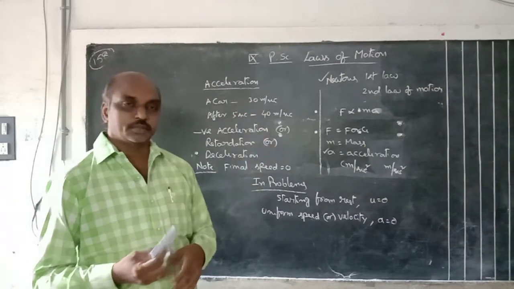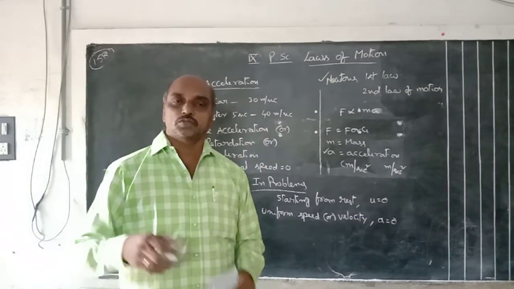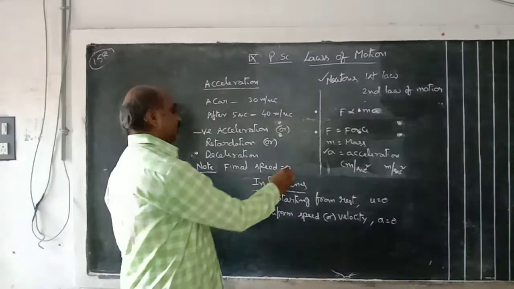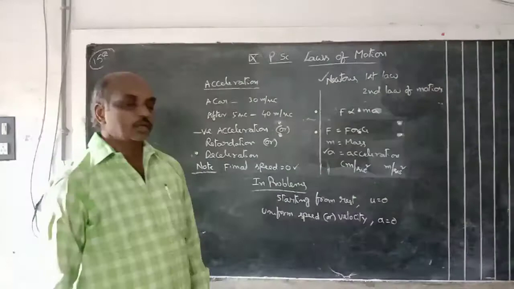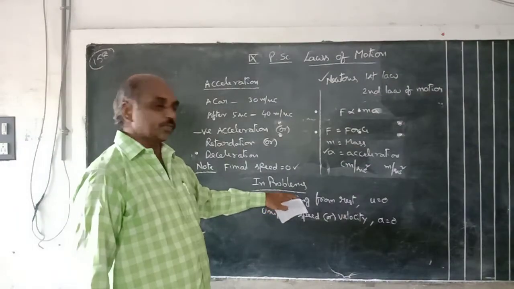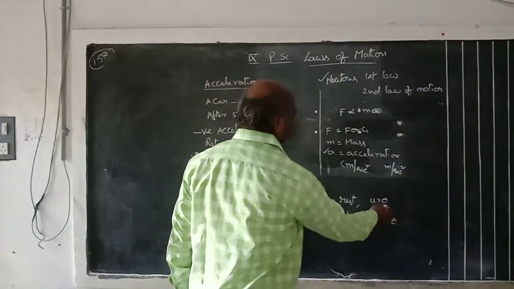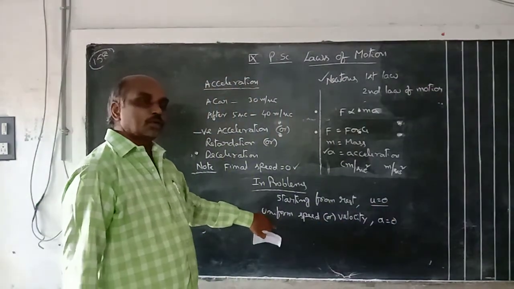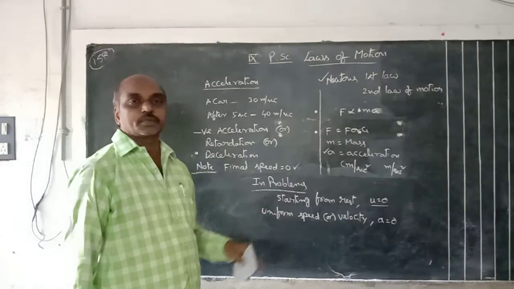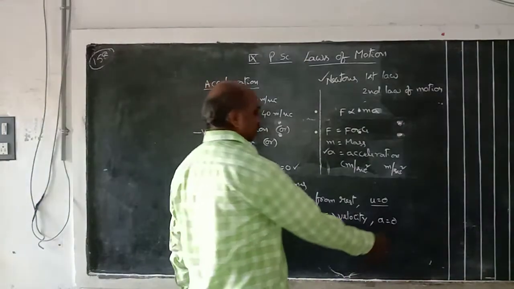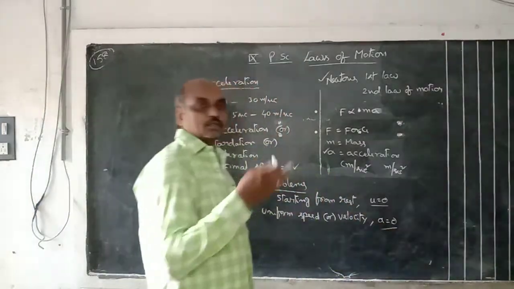Any object, any vehicle, whose speed slowly decreases and finally comes to rest, has final speed equal to 0. And another one, any car or any vehicle starting from rest has initial velocity or initial speed equal to 0. Suppose a car maintains uniform speed, constant speed or constant velocity, then acceleration is 0. Please remember in the problems.